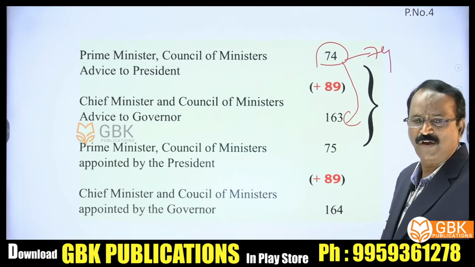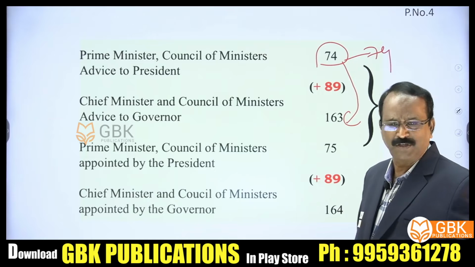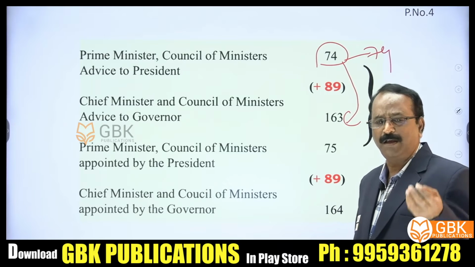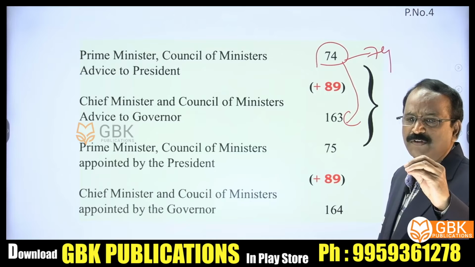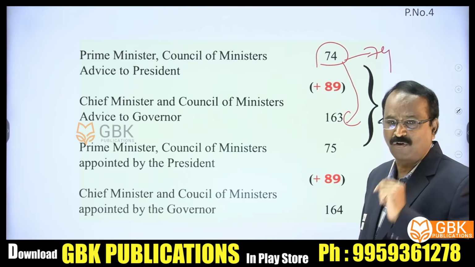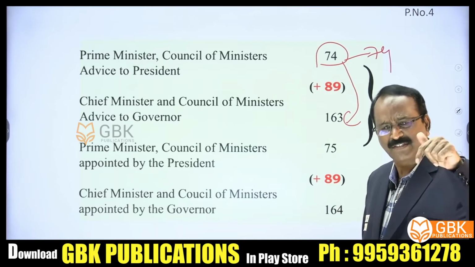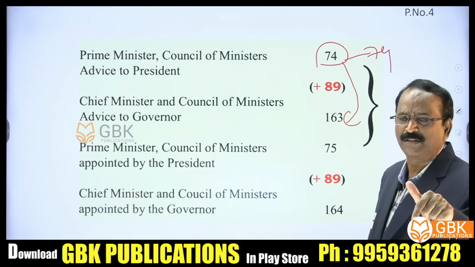Prime Minister and Council of Ministers appointed by the President. As everybody knows, the President of India appoints the Prime Minister. With the advice of the Prime Minister, the other Council of Ministers are appointed. As you know, that is Article 75. At the state level also, it is the Governor who appoints the Chief Minister.